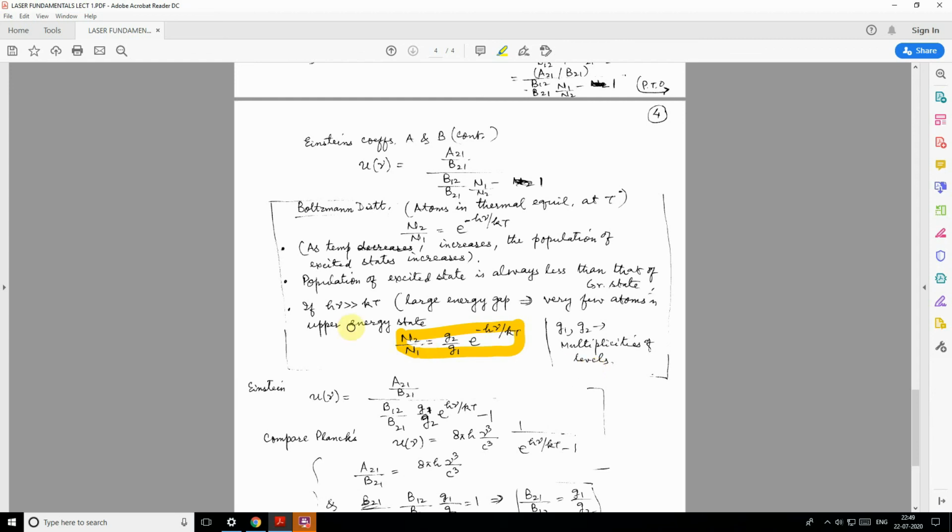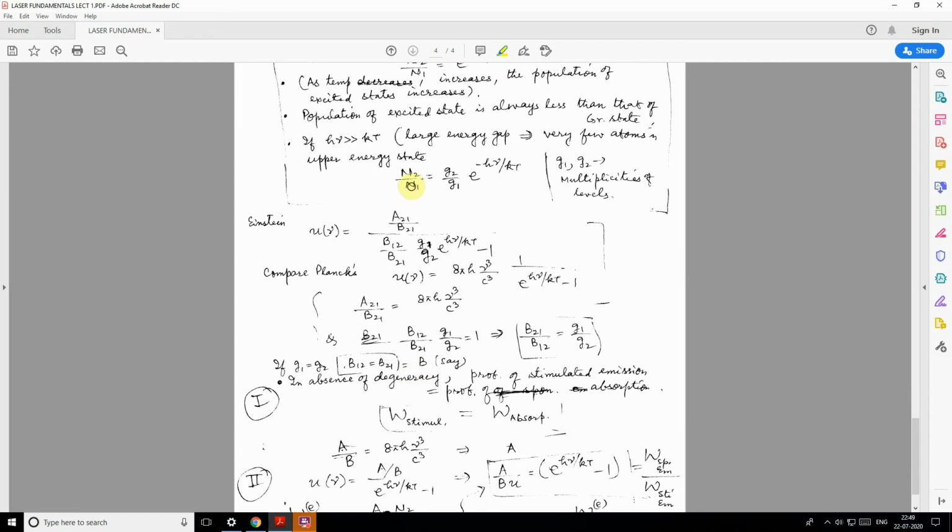Now you see that if the incident radiation is such that the frequency is much larger than kT, a large energy gap, then very few atoms will be in the upper energy state. That we can realize from this exponential function. So naturally N2 will be less than N1. Okay.